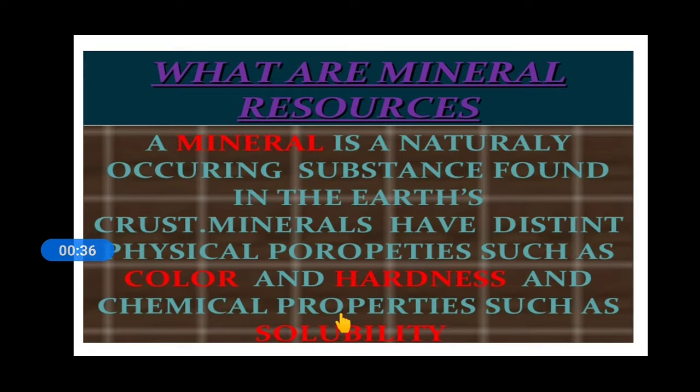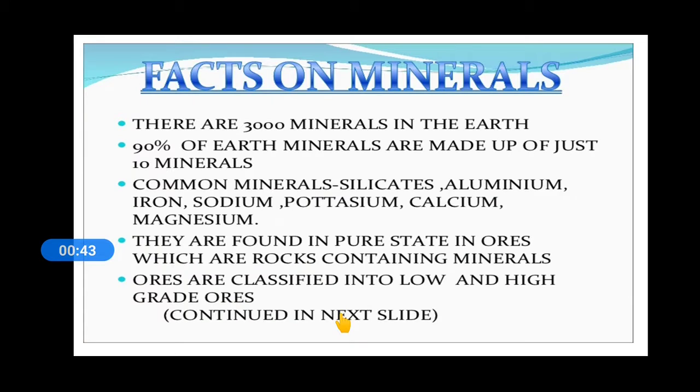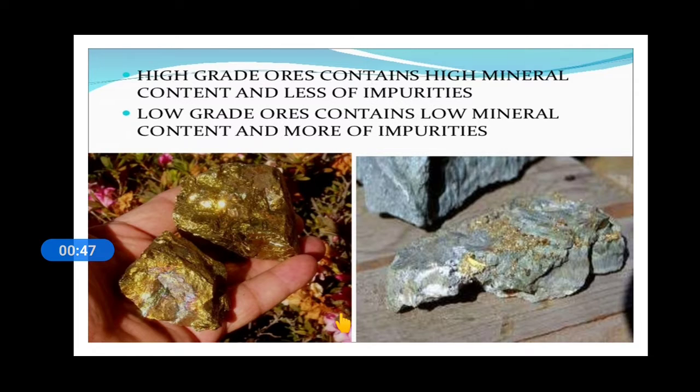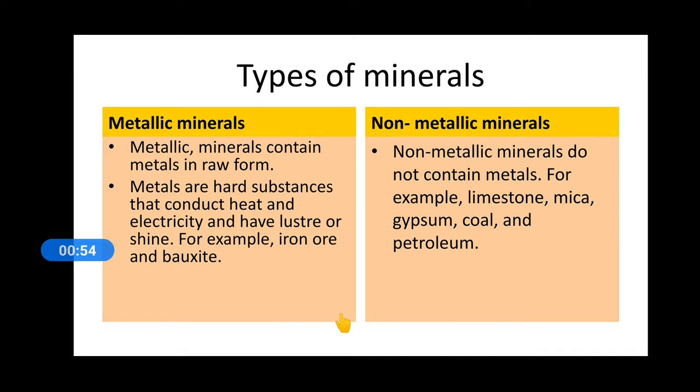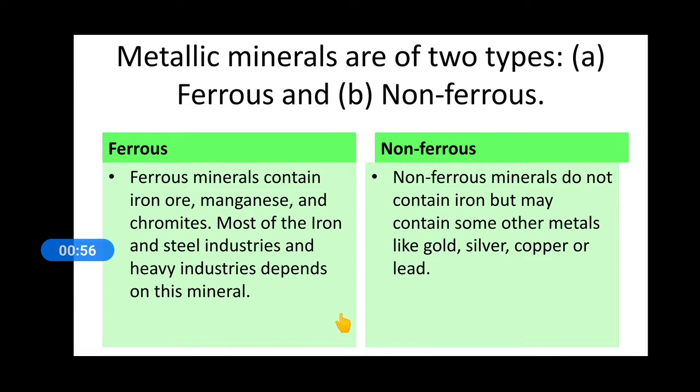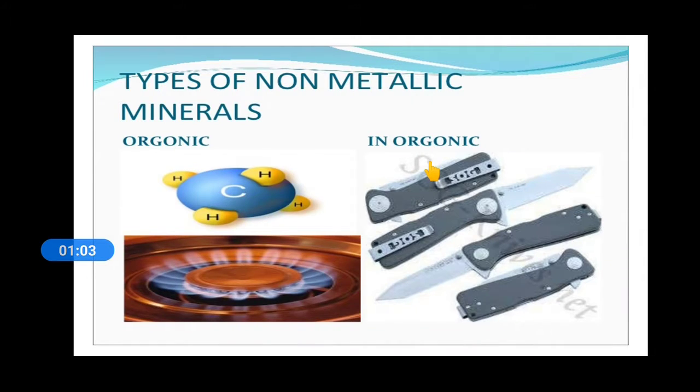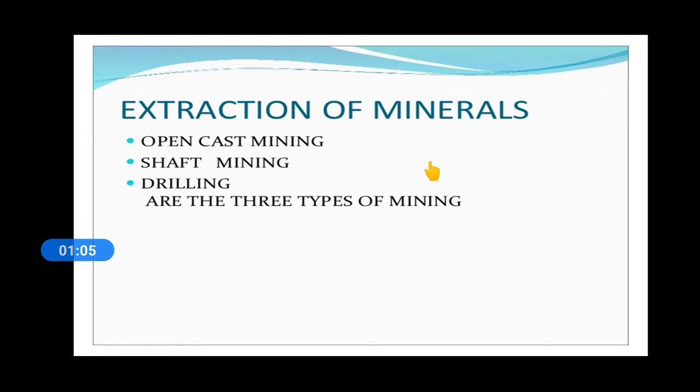We have already learned that the naturally occurring substances found in the earth's crust are called minerals. We have seen some facts on minerals. We have also seen the two types of minerals, metallic and non-metallic, and the difference between them. We have also seen that metallic minerals are further classified into two parts, that is ferrous and non-ferrous. Next, we have also seen the three methods of extracting the minerals.